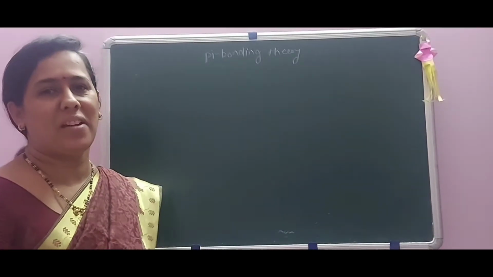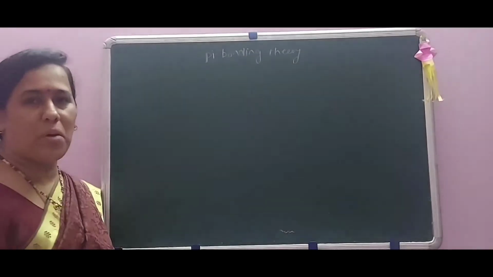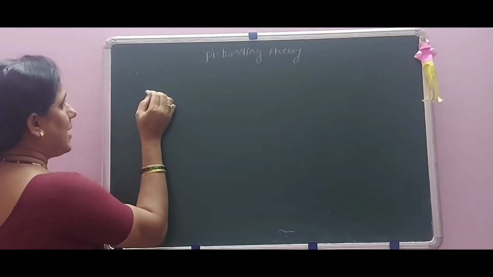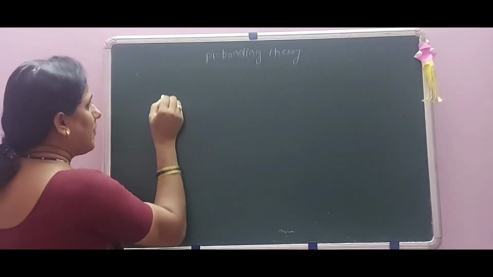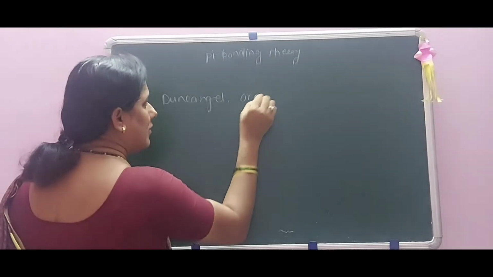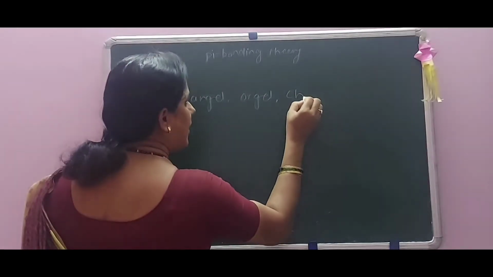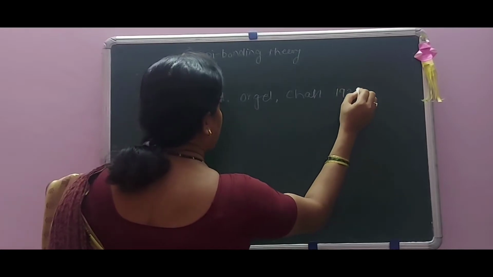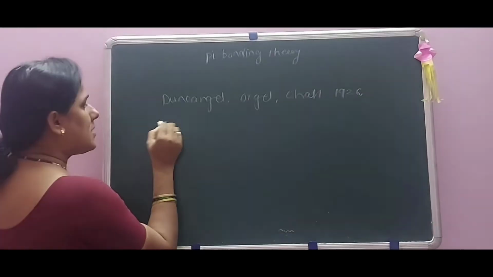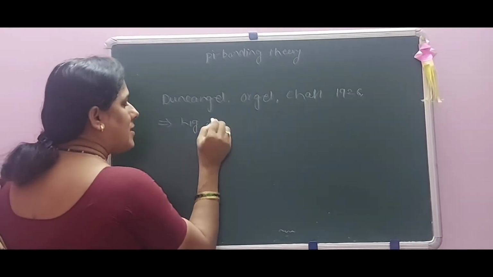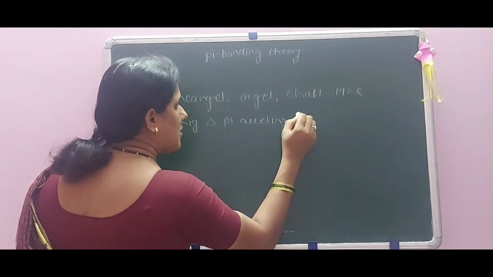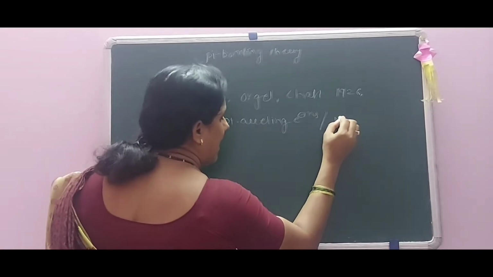Hello everyone. Today we are going to discuss the last part of this topic, that is known as the pi bonding theory. This theory is given by the scientists Duncanson, Orgel and Chatt in 1926. They emphasize these ligands, which act as pi accepting electrons, or which act as pi acids,